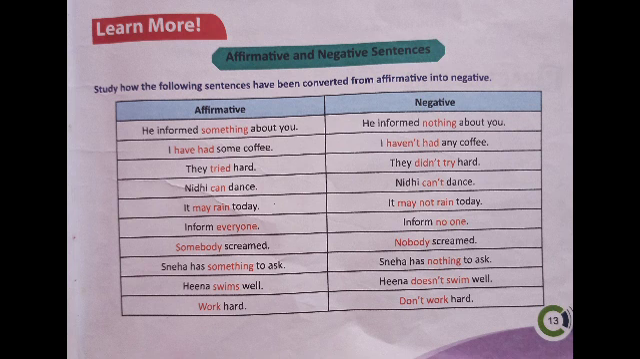Hina swims well. Again, is there any auxiliary verb? No. So in such cases, what should we do? We should take the form of do or does or did. Do and does are used in present tense, did is used in past tense. How can we find out whether the sentence is in present or past?